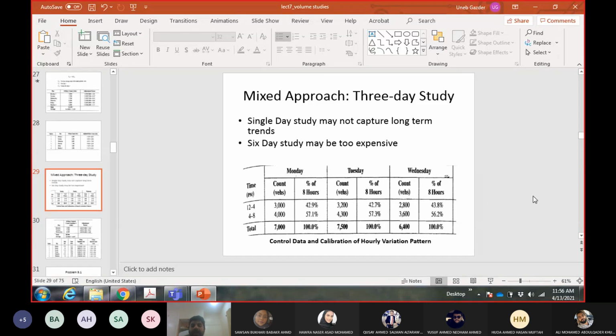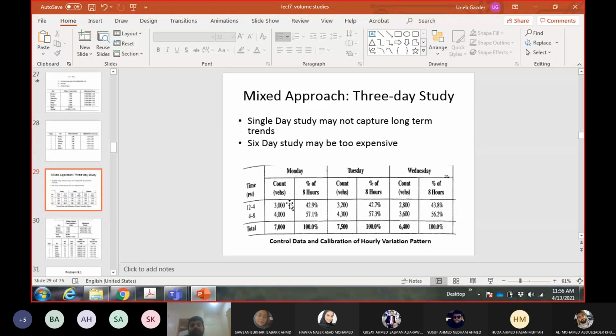So that means I have to convert the 4 hour coverage count data into 8 hours. And whenever we have this, like we did in the first example yesterday, we will use the expansion factor. For each 4 hour period, we need to calculate the expansion factor using the control count data. You can see the expansion factors here.